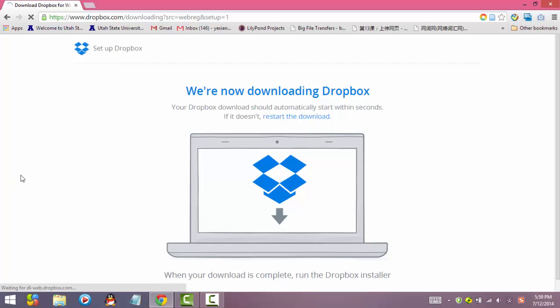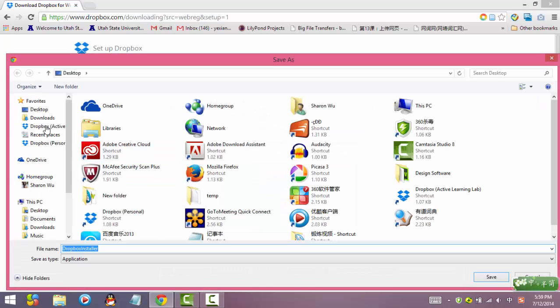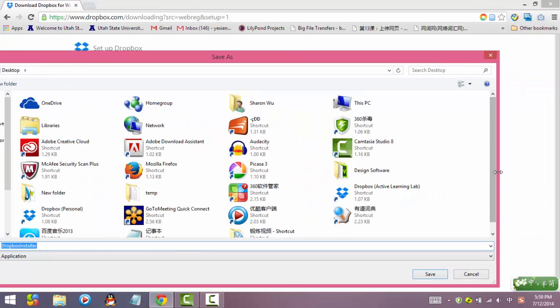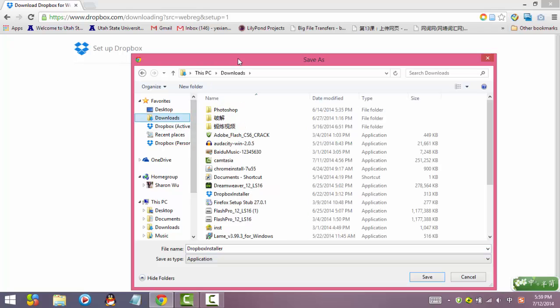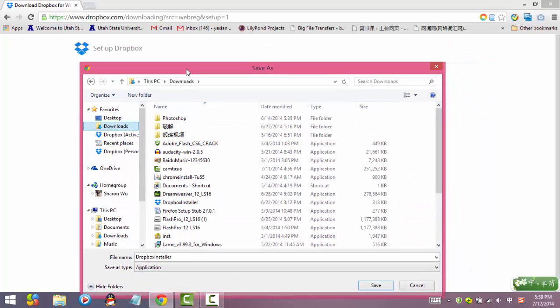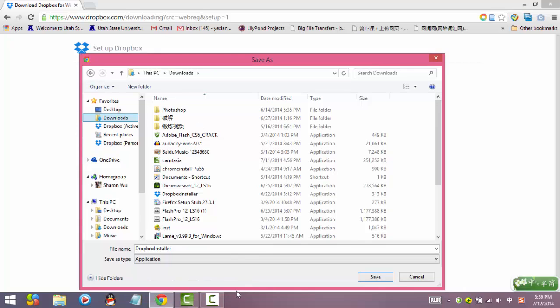After clicking Continue, the Dropbox will be downloaded to your computer automatically. You can choose a place to put the Dropbox installer, and then double-click the Dropbox installer to install the Dropbox on your computer. Because I already have a Dropbox in my computer, so I won't do this again.